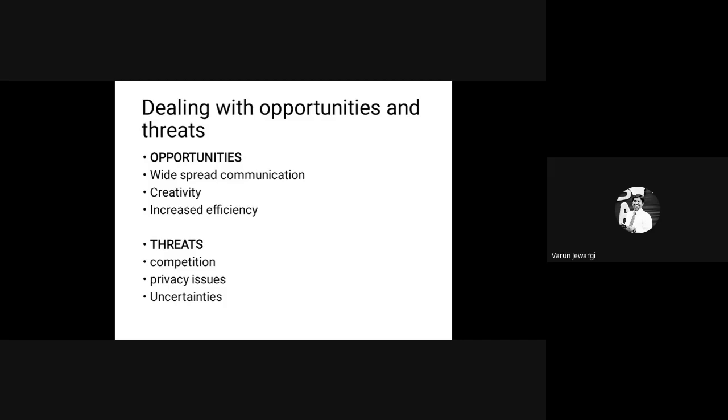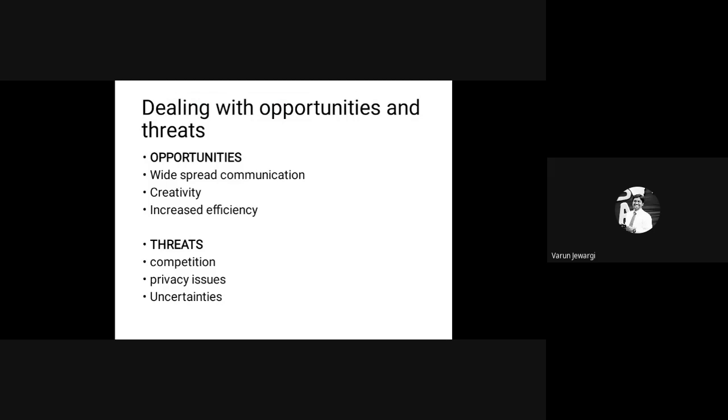Then threats. As there are opportunities available, there are even threats, and especially with social media, there are serious threats. First is competition. Competition can be through various social media platforms, like Instagram has competition from Facebook, Twitter, YouTube, and it can be for companies also. If you see a particular company like Coca-Cola, like Nagaraj mentioned, they have a social media campaign as well. Even Pepsi has a social media campaign. Even Bisleri has a social media campaign. So all these beverage companies are on social media doing their campaigns. So there's competition from various companies as well as social media platforms.